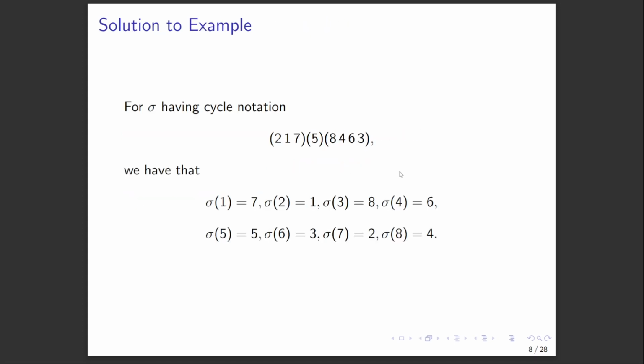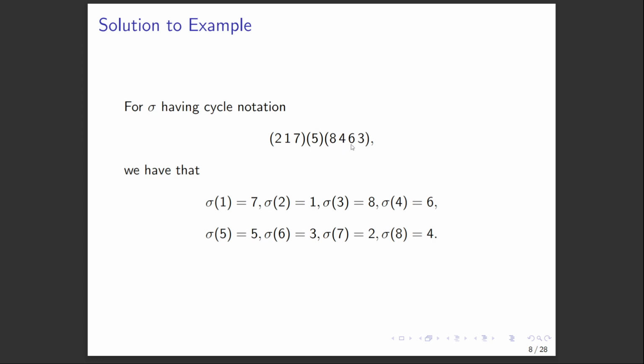Okay, so here's the solution to this example. Remember, to find how sigma acts on each of the numbers, we find that number in the cycle decomposition and read the number to its right within the same cycle. So sigma of 1 is 7, because we find 1 and 7 is to the right. Sigma of 2, well, that's going to be 1. Sigma of 3, well, 3 is at the right end of a cycle, so it gets thrown back to 8, so sigma of 3 will be 8.